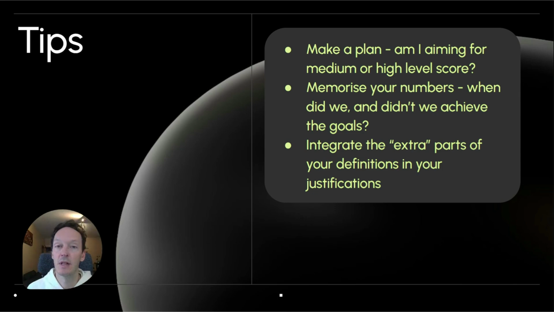Or for strong and sustainable economic growth, you've got the 3 very easy extra ones in there. You might say, yes, while unemployment is low, we're consuming environmental resources too much, because you're using the extra part of the definition beyond the percentage target range. Bringing in those extra parts is what your assessors are going to be looking for. You've also got to bring in the main parts, but to get those higher marks, you need to add on the howevers, with the understanding of the additional parts of the goal beyond the percentage target range.